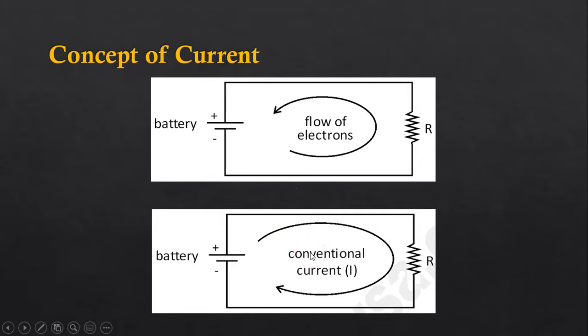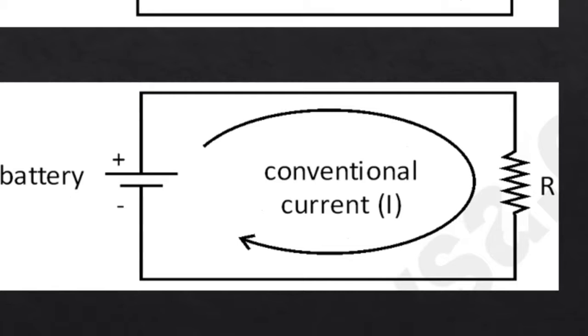For example, I enlarge this circuit for you. In this circuit, this is the battery, and again we are connecting the resistance across the battery, and here we are considering the direction of the current which is opposite to the flow of electrons.